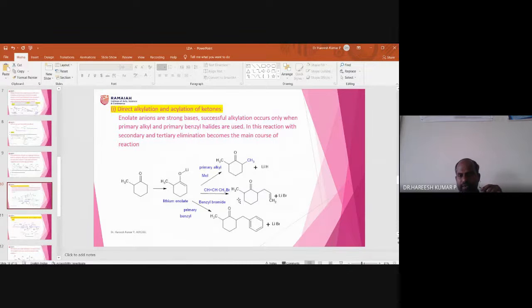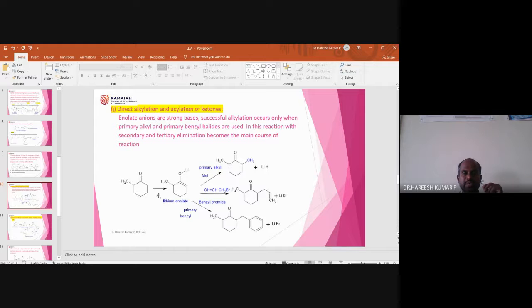Here I'm taking an example of enolate applications. Of course, this is alpha-methyl cyclohexanone, or 2-methyl cyclohexanone. When it is treated with LDA, it forms a lithium enolate.